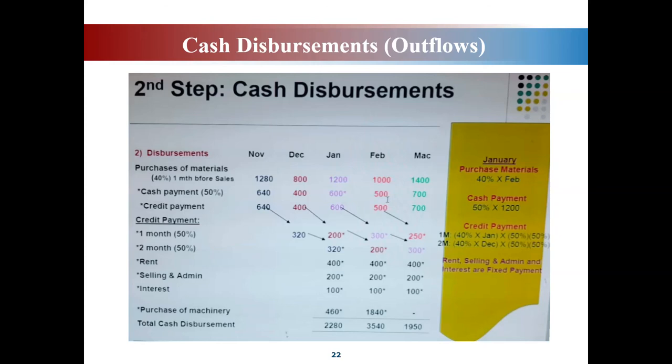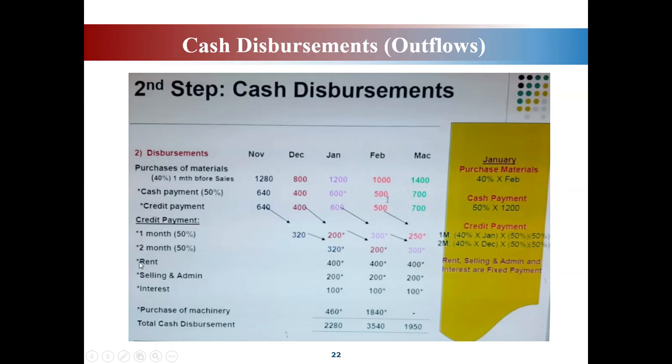Okay? Alright? So yang untuk March pula, 300 ni you paid for last 2 months punya credit payment. So last 2 months for March is February, January tadilah. Kan? So January is the 2 previous month lah. Okay? So January punya 600 ni you dah bayar 300 in February, the balance is in March. Okay. Itu sahaja untuk kredit.